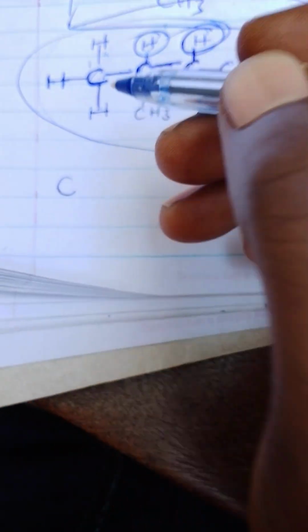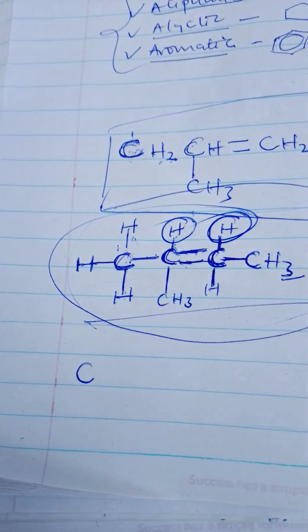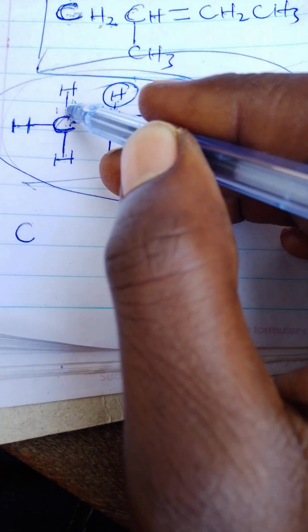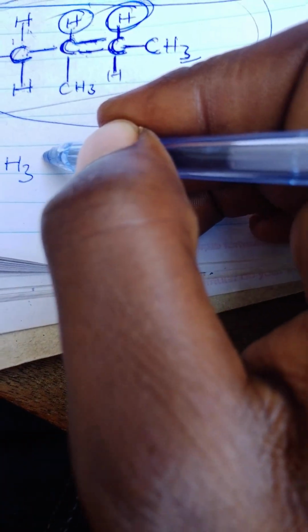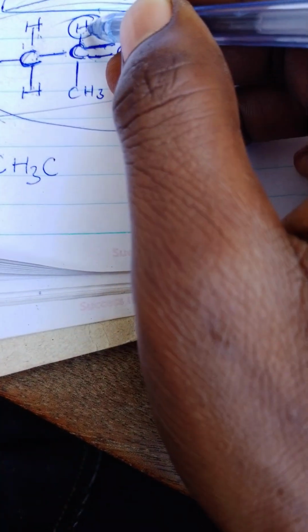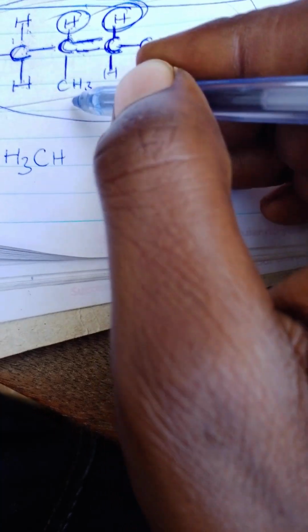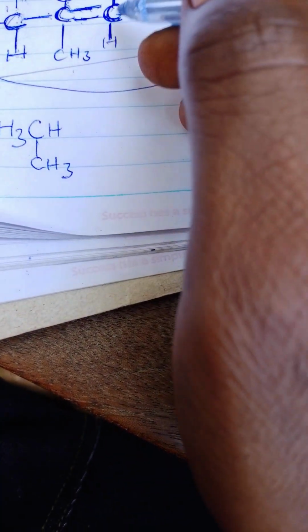So what is the correct formula? The correct formula is going to be C. Now I'm writing a condensed formula of this compound here, then I'm going to name it. So here there are 1, 2, 3 hydrogens, so this is CH3. Then connected to it, there is a carbon, there is an H there, and a side bond containing a methyl group.